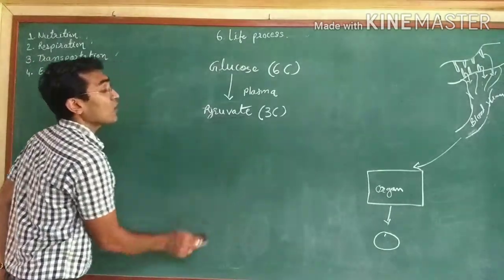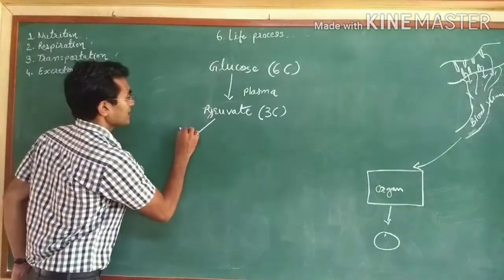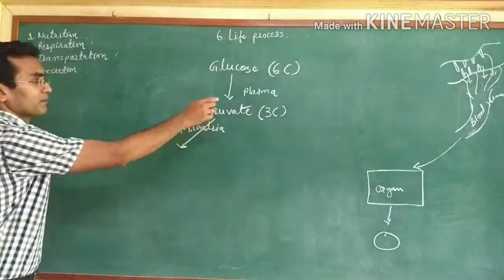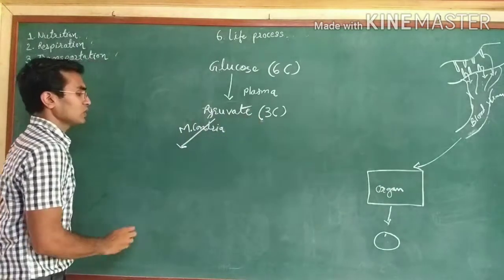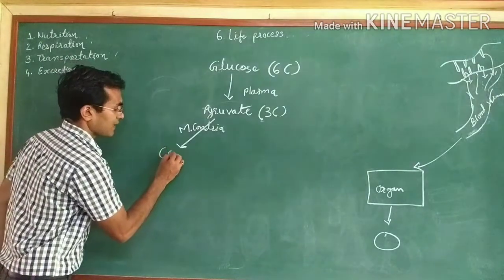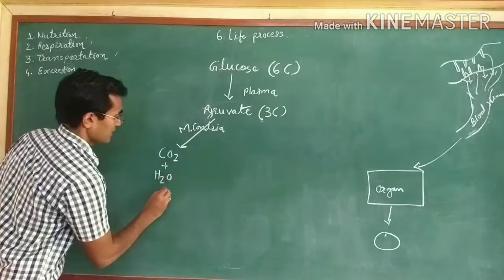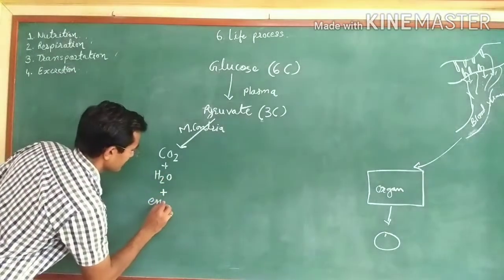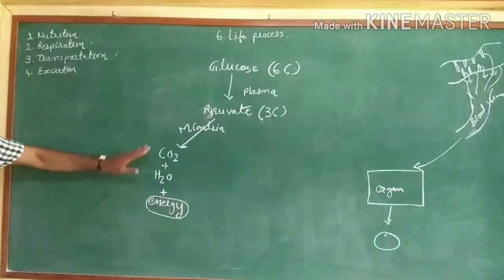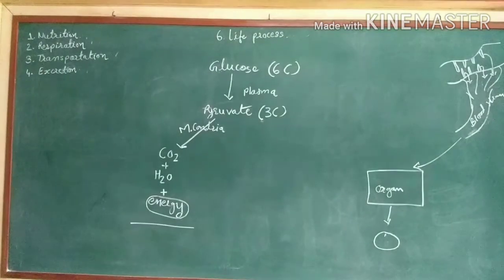Only in aerobic respiration will pyruvate enter the mitochondria. Into the mitochondria, this 3-carbon pyruvate molecule will get converted into carbon dioxide plus water plus energy, and this energy will be generated through the mitochondria in the presence of oxygen.